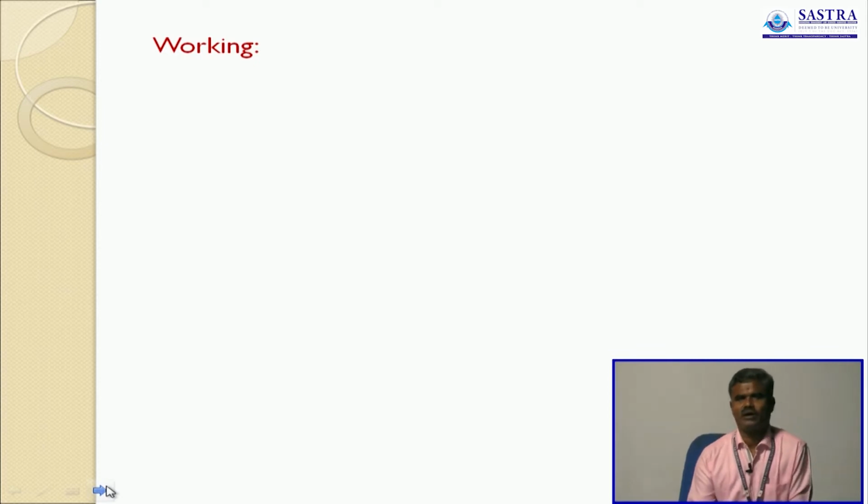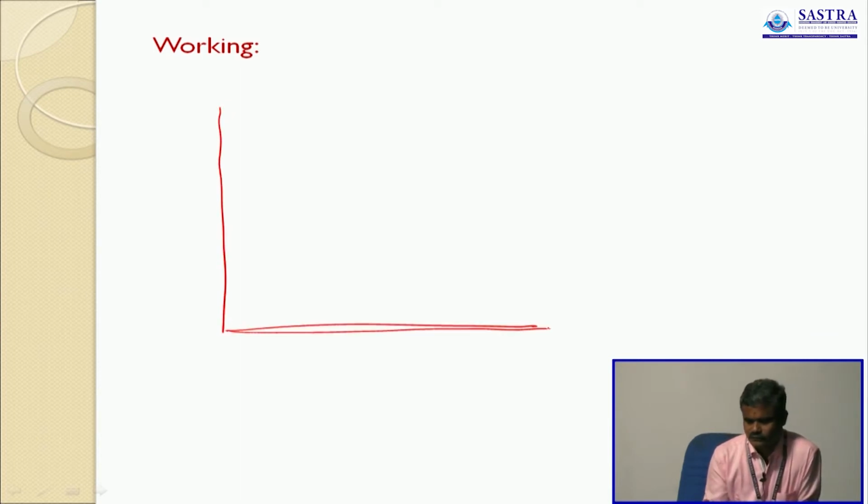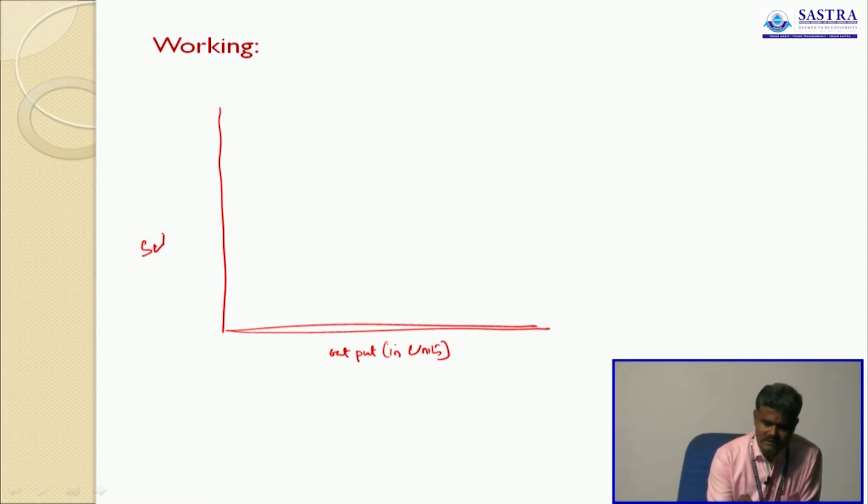Now I will draw a break-even chart for your understanding. This is output in units. This is sales in rupees.